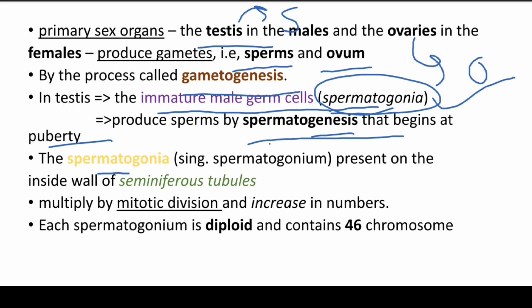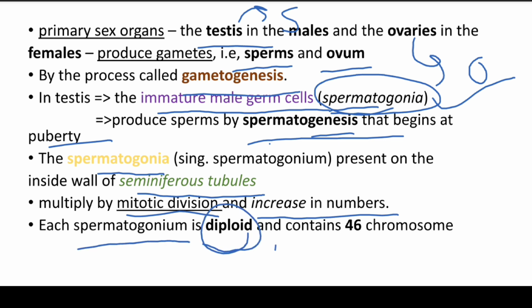The spermatogonia are present on the inside walls of the seminiferous tubules. They multiply by mitotic division and increase in number. Each spermatogonium is diploid. This is very important. It contains 46 chromosomes.